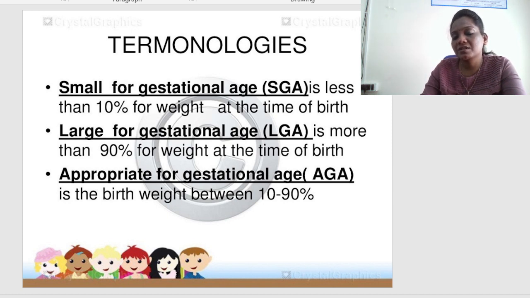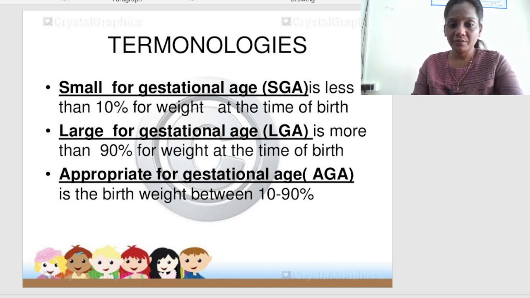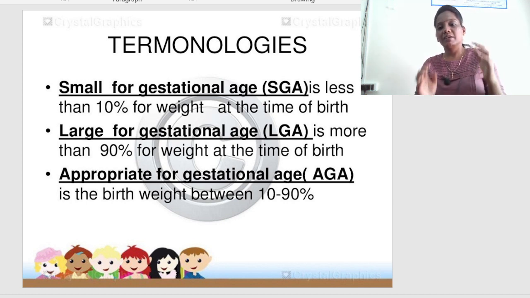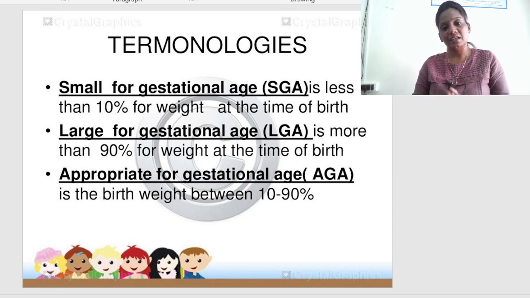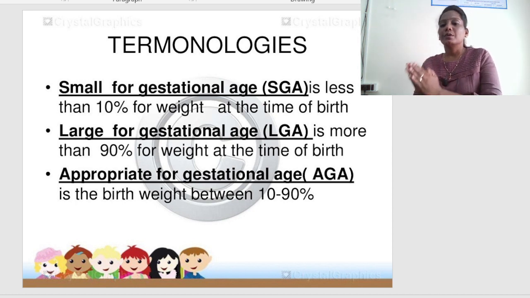And large for gestational age means the baby's weight is more than 90% at the time of birth; we call it large for gestational age. Even a baby born with Indian weight of 2.5 to 3.5 kgs, we call it AGA, appropriate for gestational age, whose weight is between 10 to 90%.